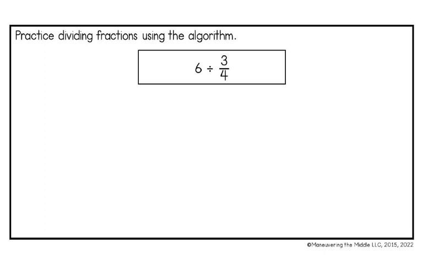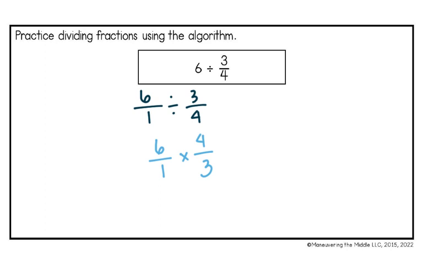So we have 6 divided by 3/4. And I'm going to start by putting 6 over 1, and then just rewriting the rest of my problem. So I'm going to keep our first fraction. So we have 6 over 1. And then I'm going to change division to multiplication. And then I'm going to flip the second fraction. So keep, change, flip. So now I have 6 over 1 times 4/3.